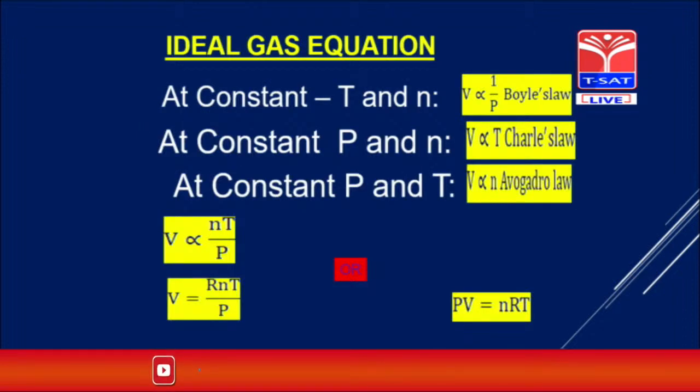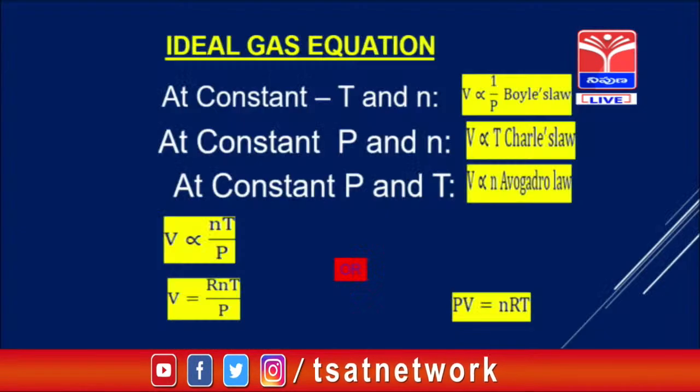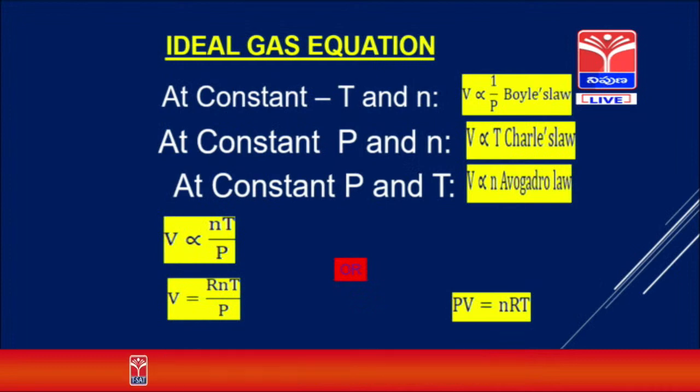Ideal gas equation. Friends, if you combine all these gas laws, we get the ideal gas equation. Volume is directly proportional to nT by P, where V is equal to RnT by P. R is the universal gas constant. So this is the ideal gas equation.